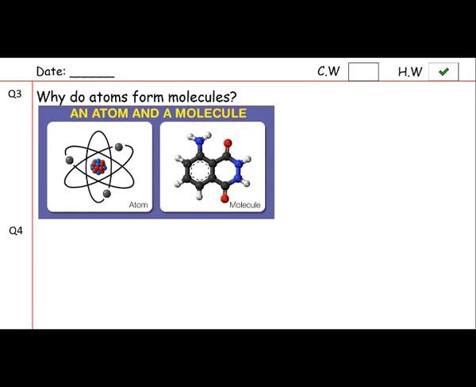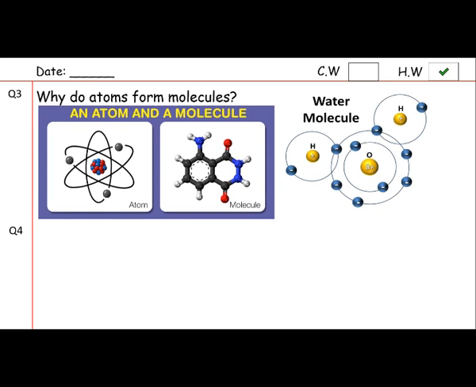In atom you can see there are many electrons orbiting around the nucleus, but when these electrons are going to be added or going to be distracted by another atom electrons, then they form a molecule. As you can see, there is a water molecule on the screen. In this, 2 hydrogen atoms and 1 oxygen atom have shared their electrons with the same orbit, so they are forming a molecule now. You have to write this answer by yourself in your own words.